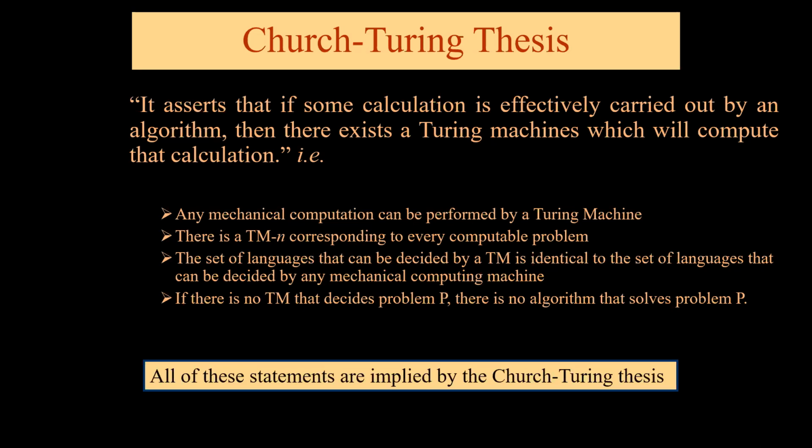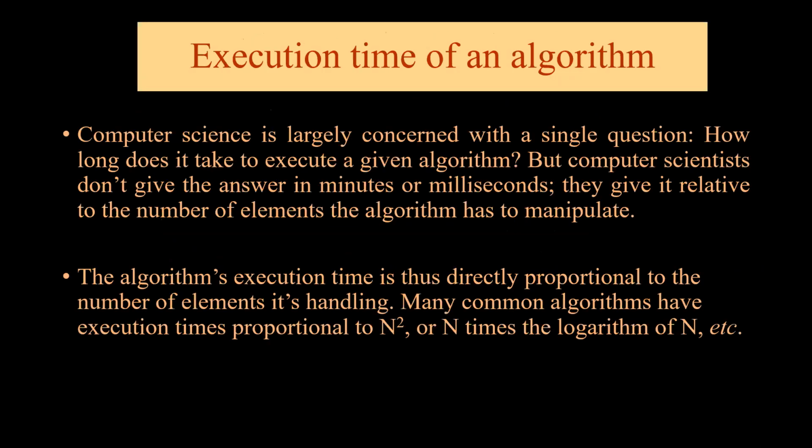So in the crux, we can say that for every computational problem, there exists a Turing machine. Hence, we say that all of these statements are implied by the Church-Turing thesis. Before discussing P and NP type of problems, let's discuss how the execution time of an algorithm is computed in